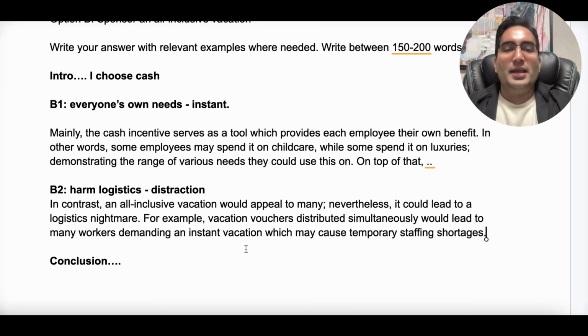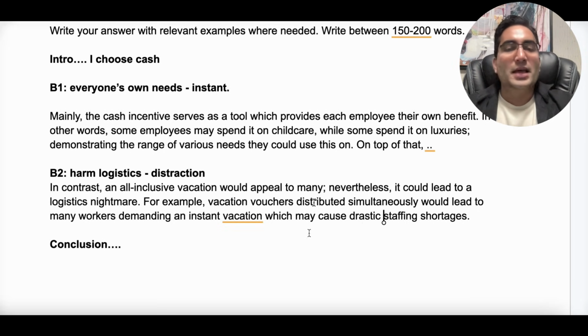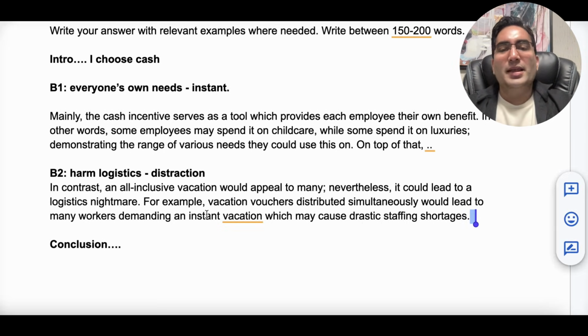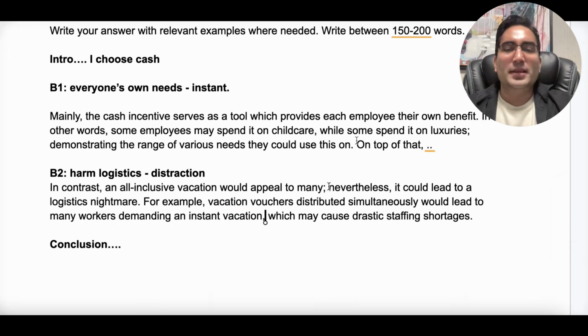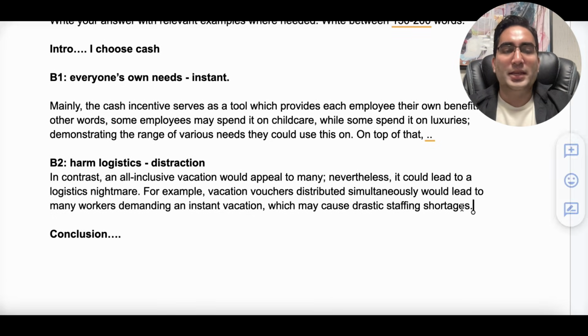Now, you know what I don't like is temporary, actually, because I said it's going to be a nightmare, and nightmare does not sound like temporary because a nightmare should be big. So I could say drastic. That fits better with my tone. Now here there's a little mistake, but it's not necessary to always put a comma before the which or that clauses, relative clauses, but sure, we'll just do that here. Now let's see if that makes sense.